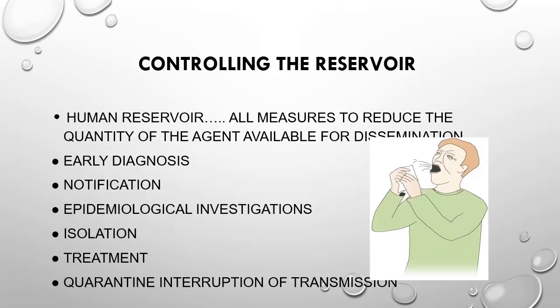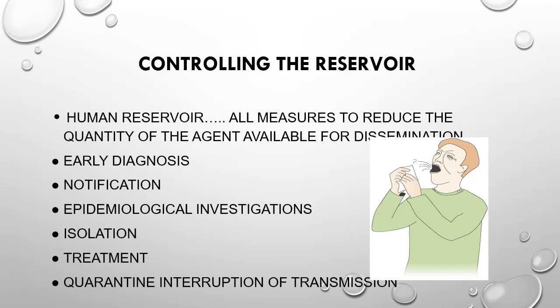As you know already, reservoir can be human, animal, or a non-living thing. The first link to be addressed in the chain of infection is the source or reservoir. We can control a reservoir by different methods, but all measures to control the reservoir are focused on reducing the quantity of infective agent for dissemination.